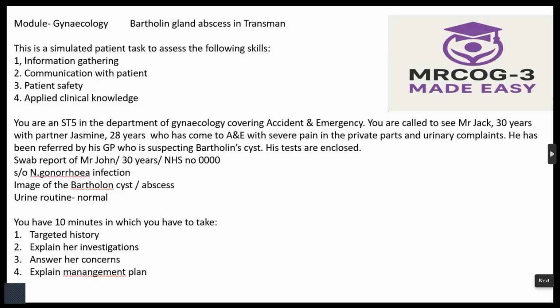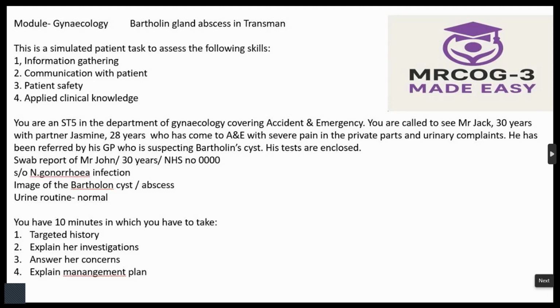So, can I ask you, are you sexually active? Though her partner is there, you need to ask. What type of sexual activity do you prefer? Like anal, vaginal or oral? That is, what type of sexual practices you prefer. Is it your first relationship? That means you want to know whether she had any relationship before. Instead of asking about multiple partners, you can ask, is it your first relationship?